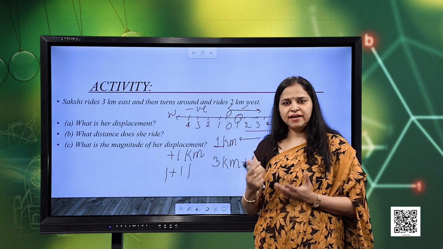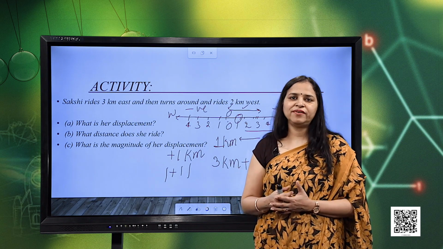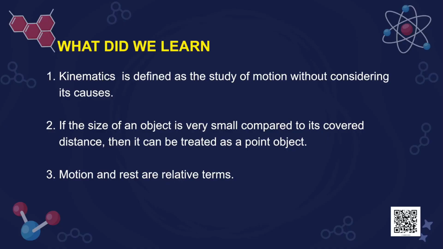Now, let us again recall what we have studied. Kinematics is defined as the study of motion without considering its causes. Next, we studied that if the size of an object is very small compared to the distance travelled, then it can be treated as a point object. The third point is that motion and rest are relative terms.